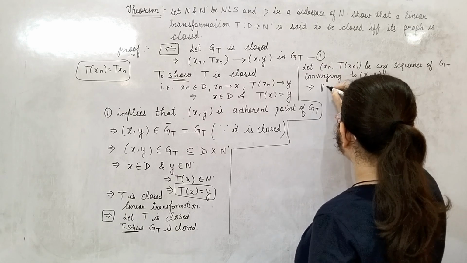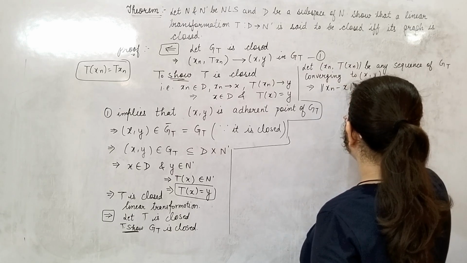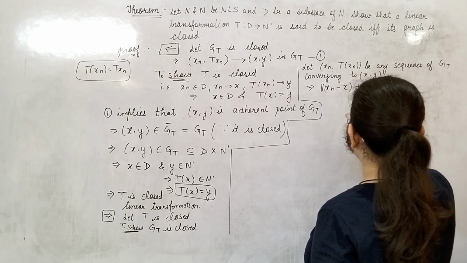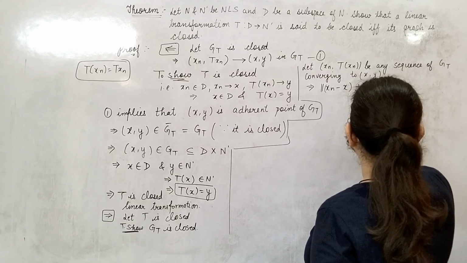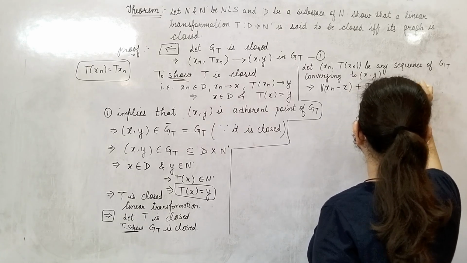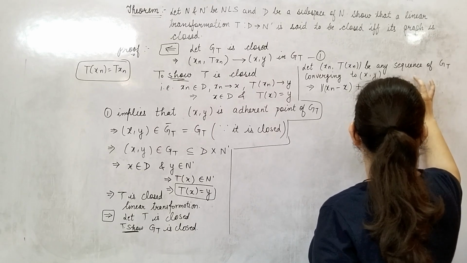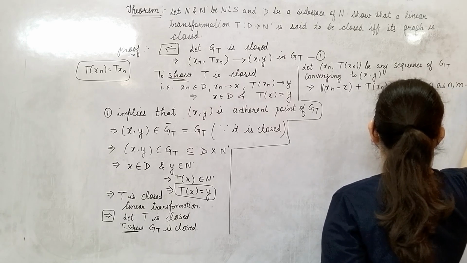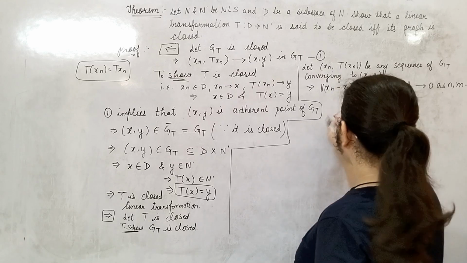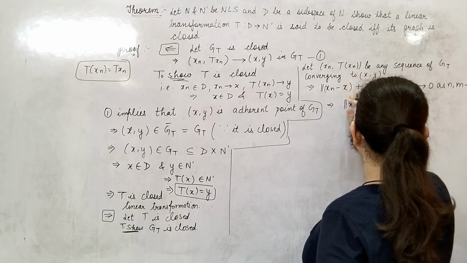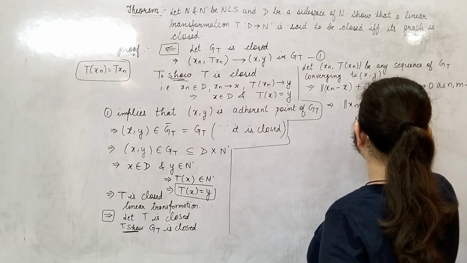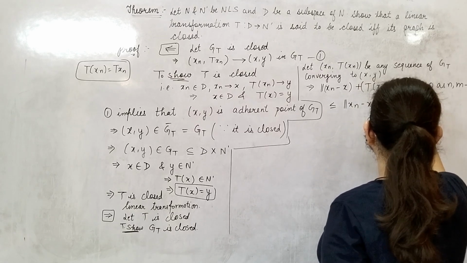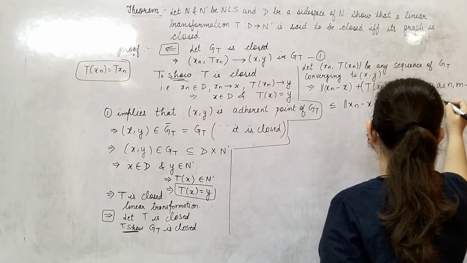By definition, the norm of xn minus x plus the norm of T of xn minus y will move to 0 as n, m go to infinity, by the definition of a Cauchy sequence. This implies that the sum of the two is going to 0, so each of the norms of xn minus x and T of xn minus y is also going to 0.